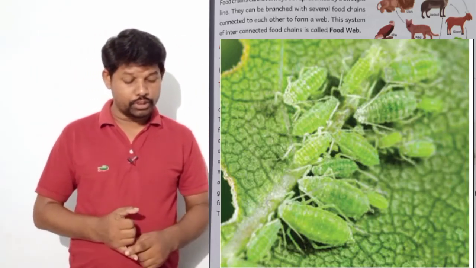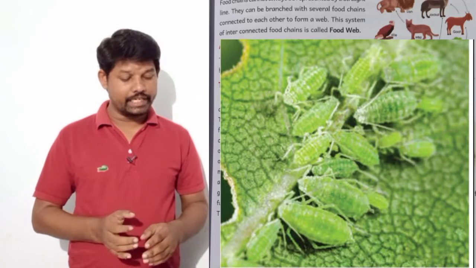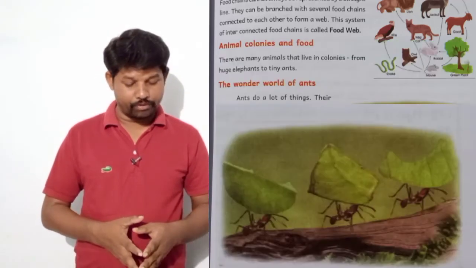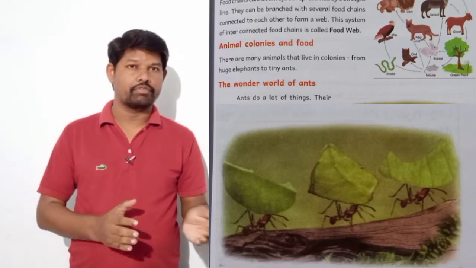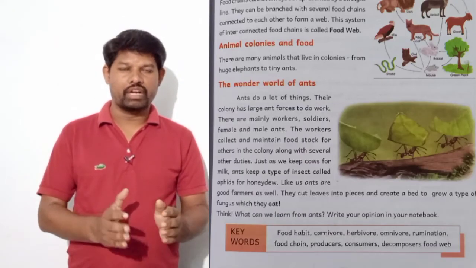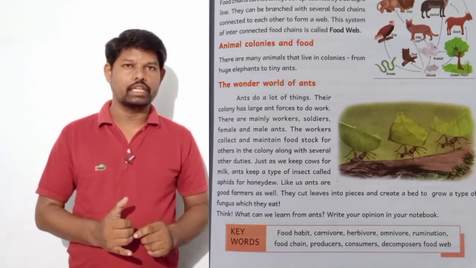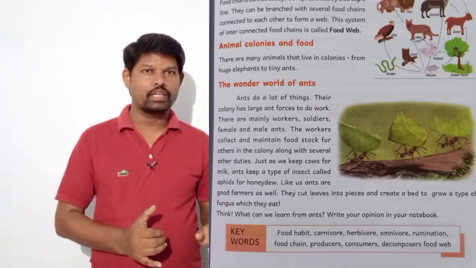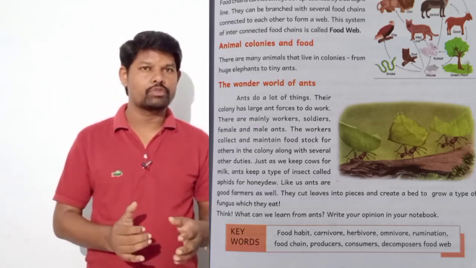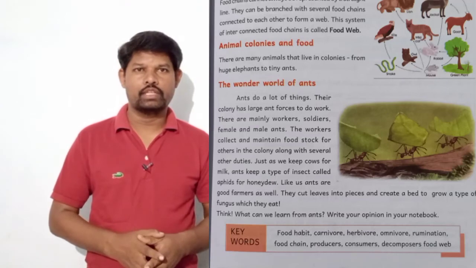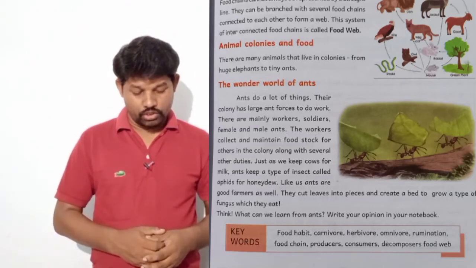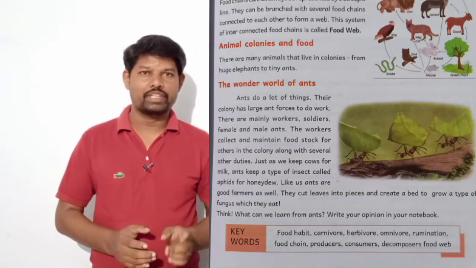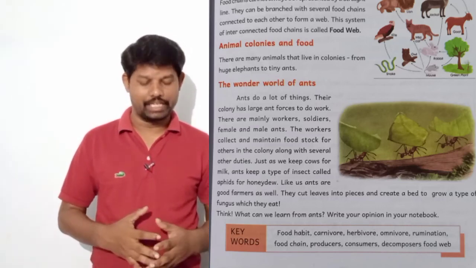They cut leaves into pieces and create a bed to grow a type of fungus which they eat. From that bed of leaves this fungus grows, and then the ants eat it. That is why we can say ants are good farmers like us.